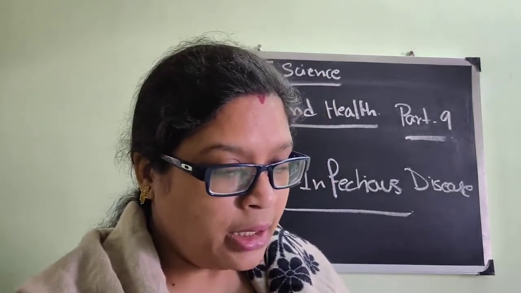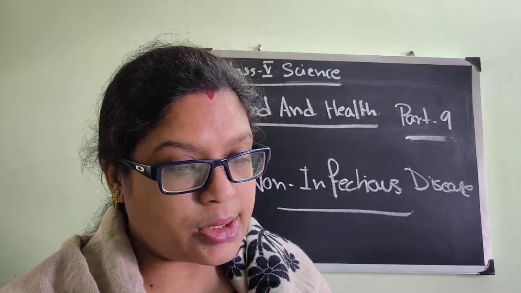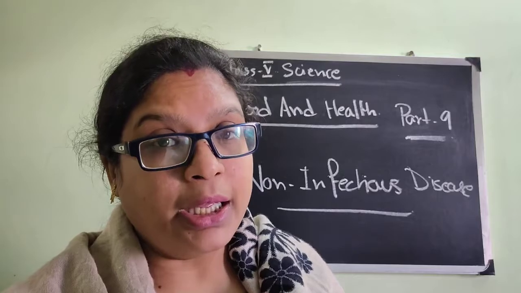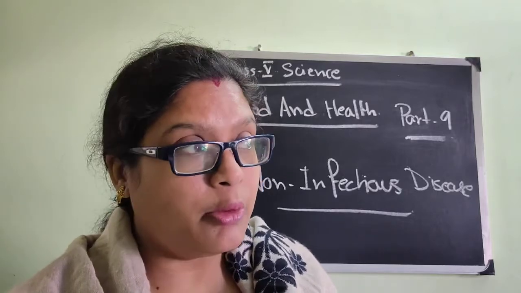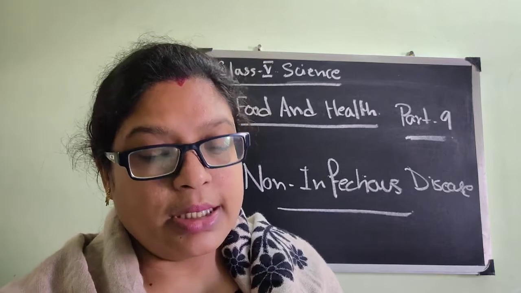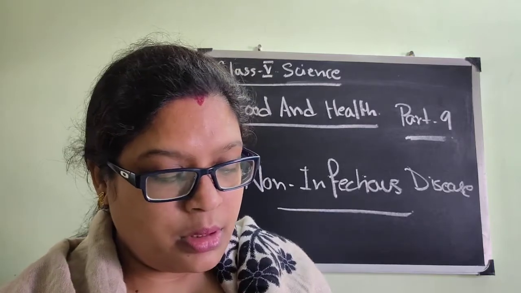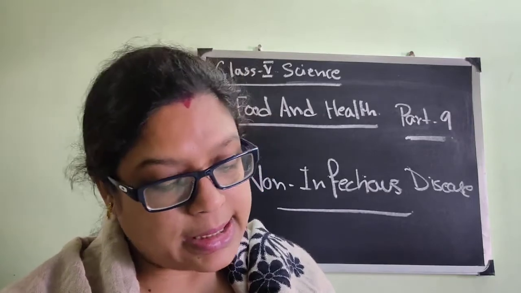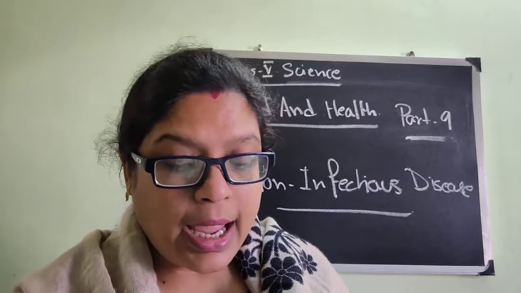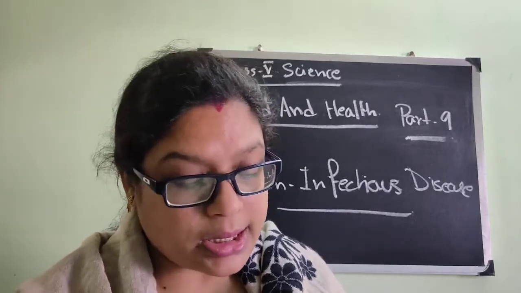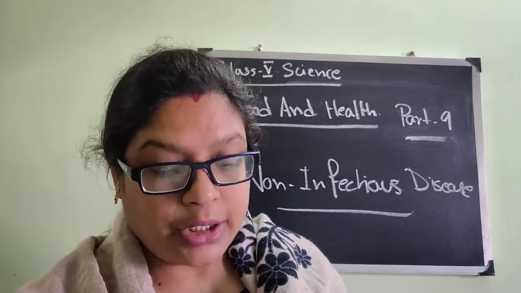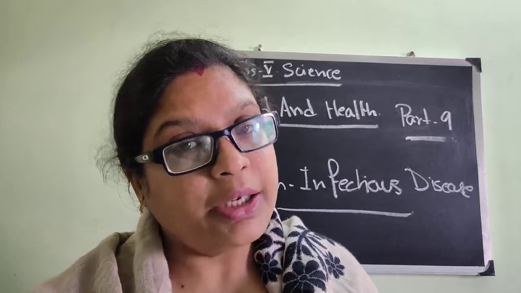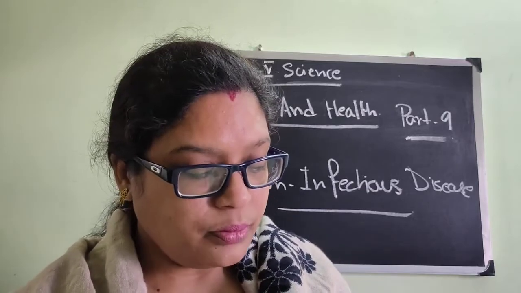Now mineral, iron, liver, meat, seafood, etc. are the sources. Functions, part of red blood cells, and anemia. If there is a less amount of iron in our body, we all know that there is a disease called anemia. Calcium, from where do we get calcium? Milk products, eggs, etc. Strengthen bones and teeth, and if the deficiency occurs, obviously it will deteriorate the condition of the bones and teeth, which are very much dependent on proper amount of calcium.